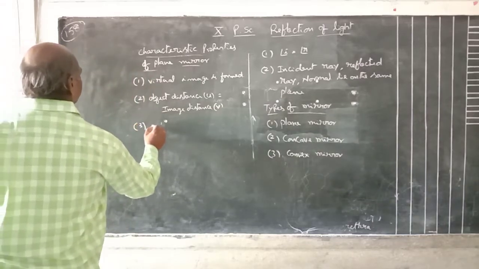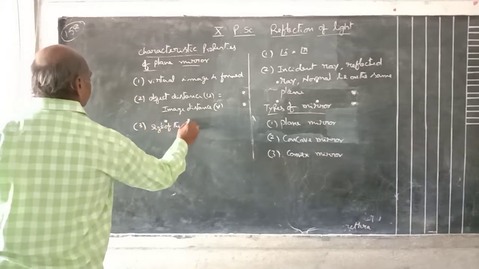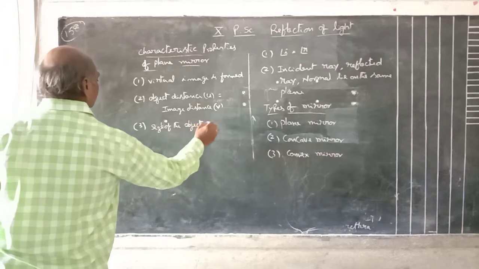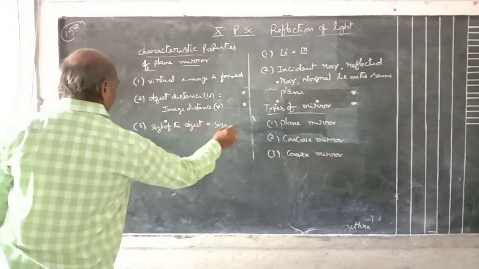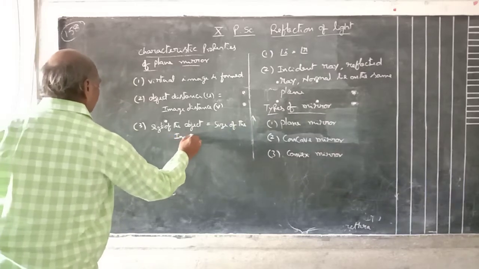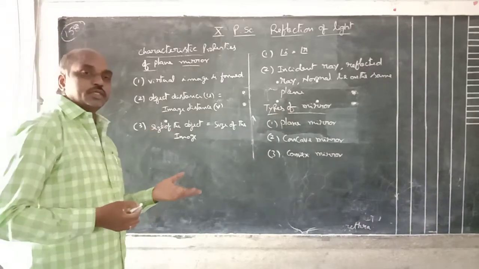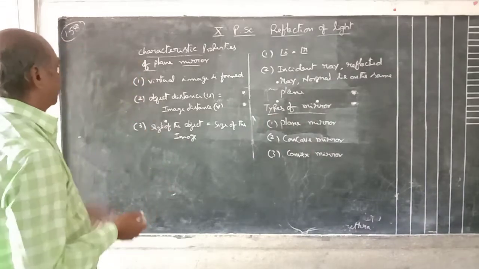Third point is the size of the object is equal to the size of the image. Object size and image size are both the same in the plane mirror.